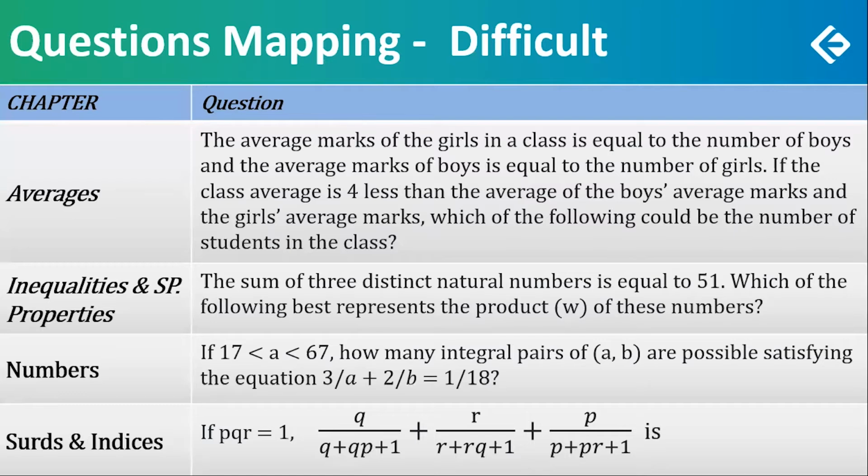Surds and indices are a very standard type of a question. Product of PQR is 1. And then you have this expression. Try to understand one of them, and maybe quickly you will be able to modify the other 2 in line with that and get an answer. But a difficult one, not easy.